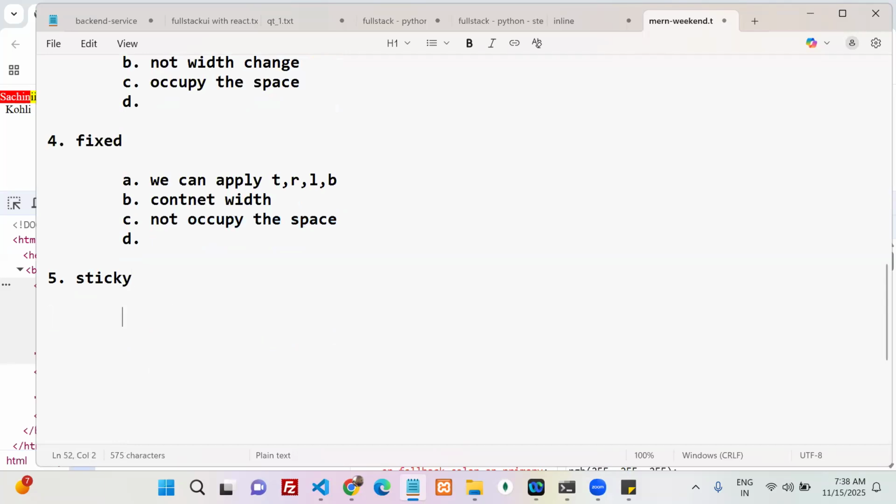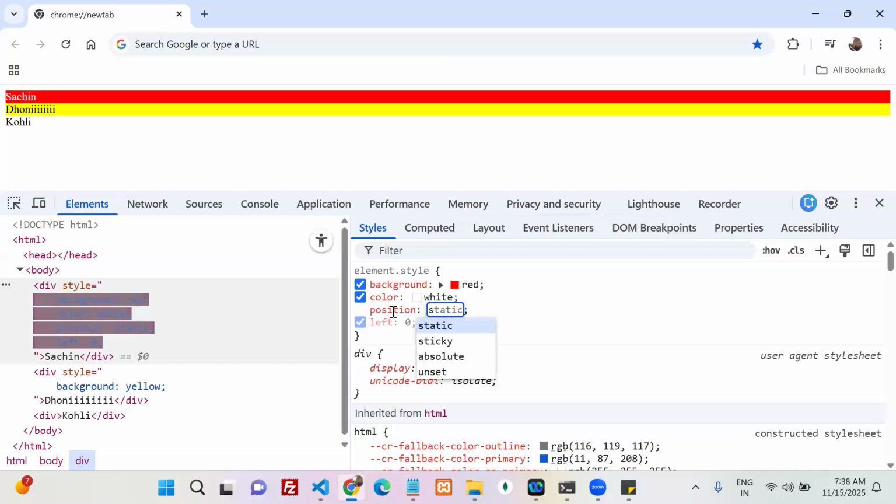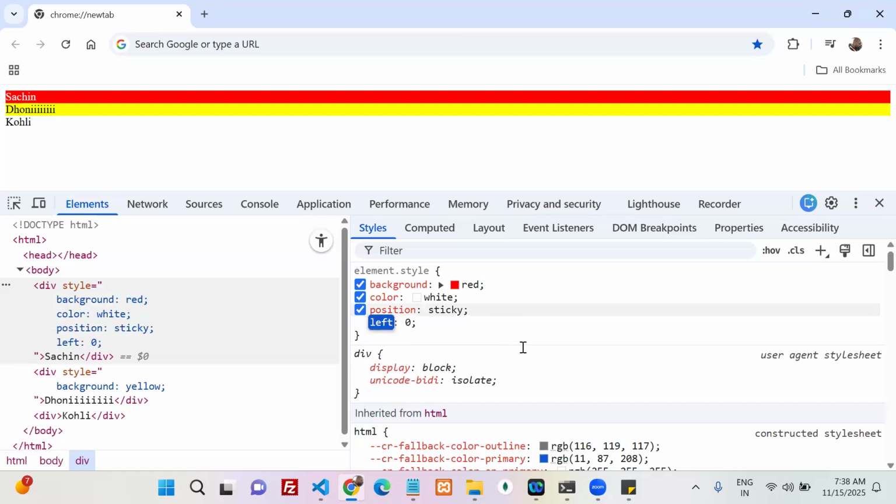Okay, shall I go to sticky? Let's go. Now my position is sticky. Now simple, you tell. I am able to apply top, right, left, bottom. Why? Because it's highlighted. Does it take the content width? No change in the width. Does it occupy the space in the DOM? Occupy the space.